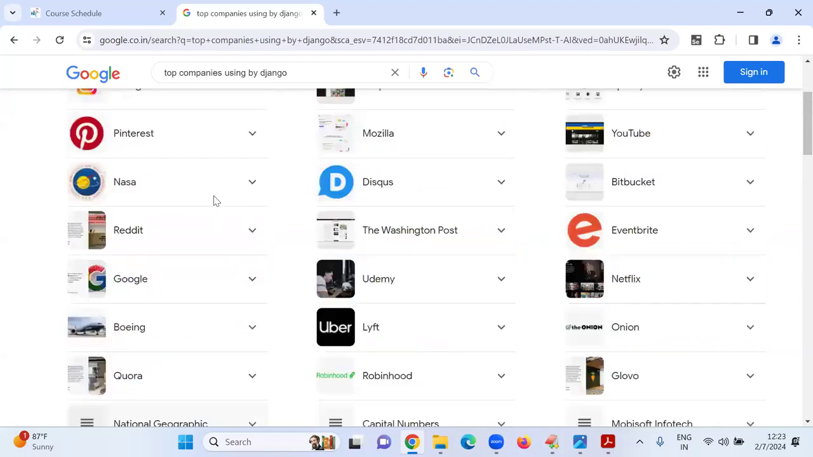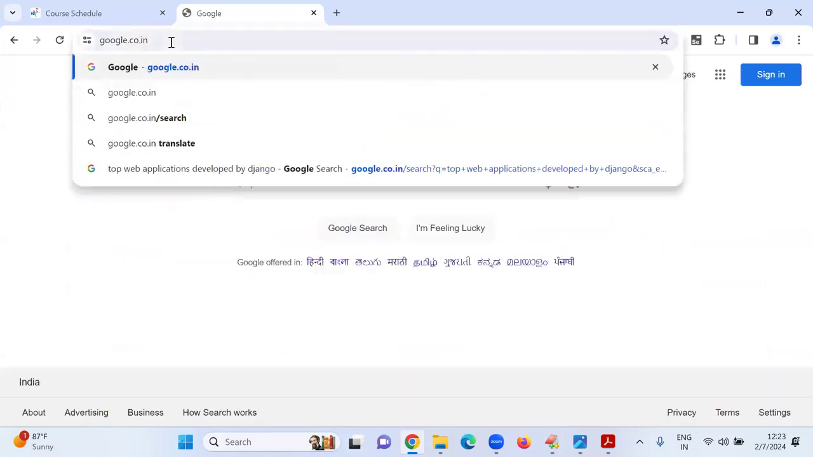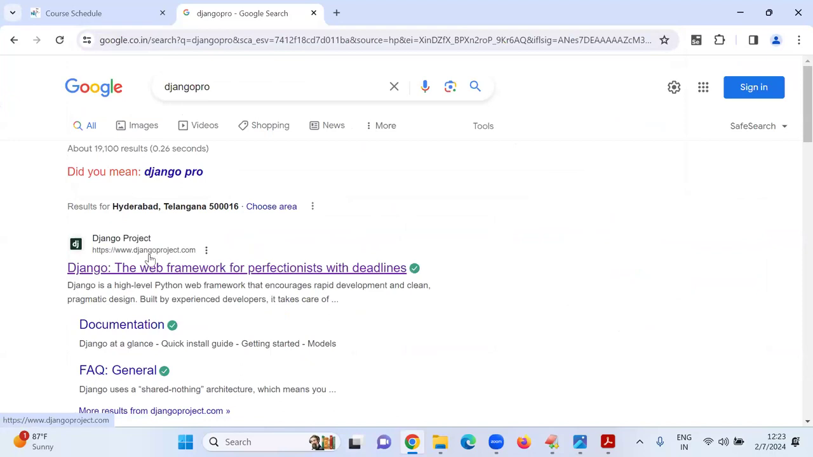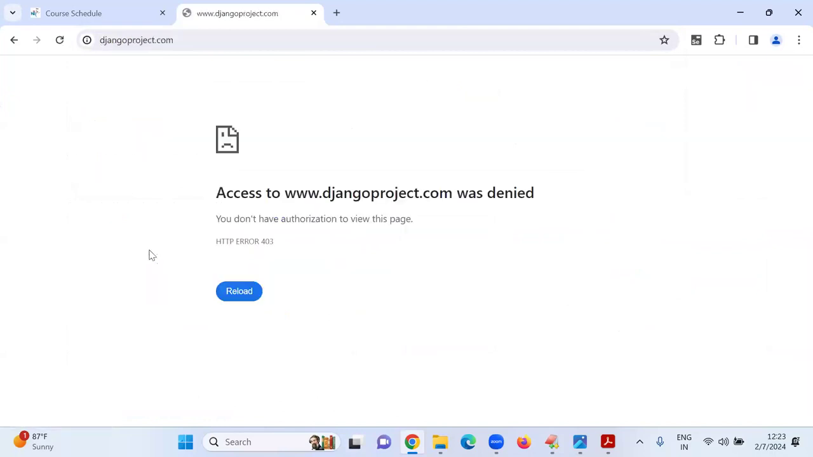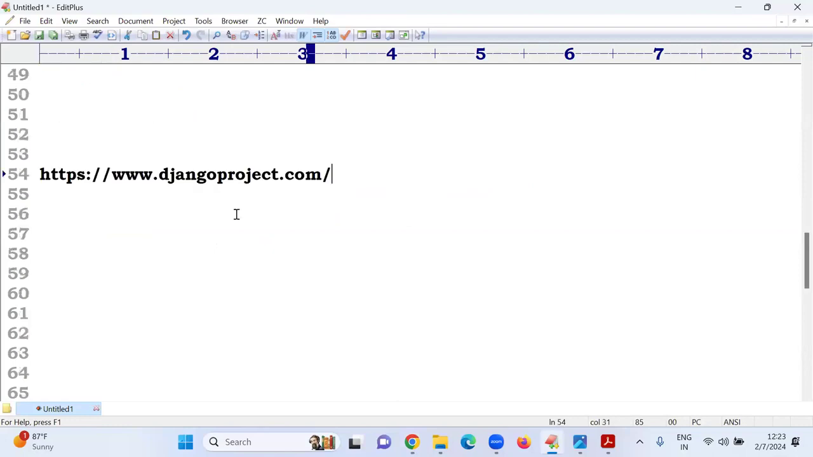The official site for Django is djangoproject.com. Sir, this is our official site. If you want to learn about Django installation, the total process is available on this site. Tomorrow at the time of installation, we can go to the documentation and Django features here; everything is provided on this website.